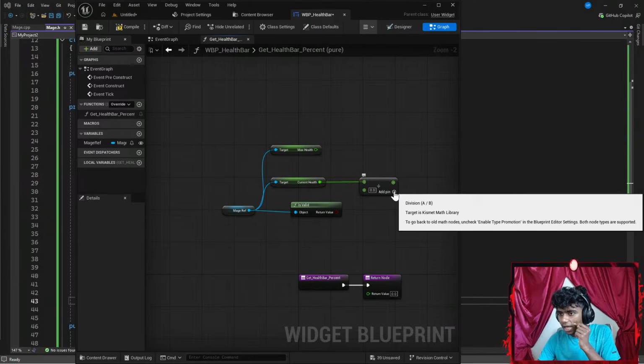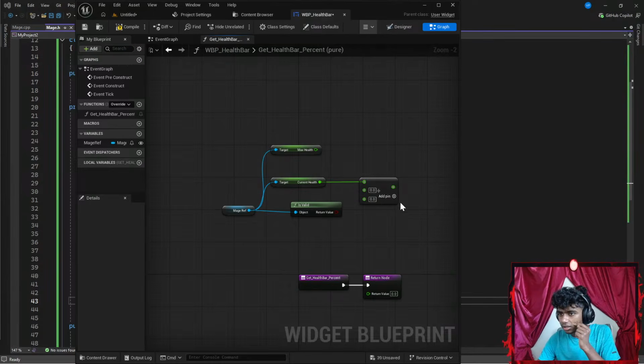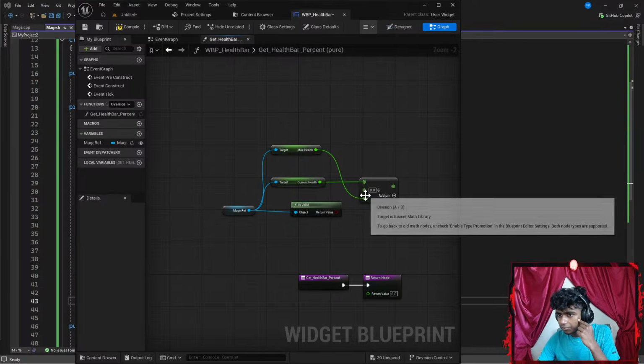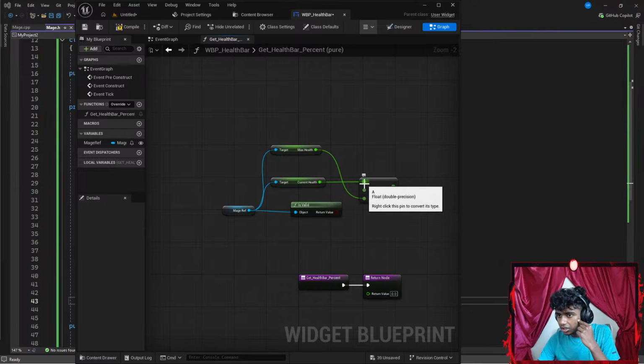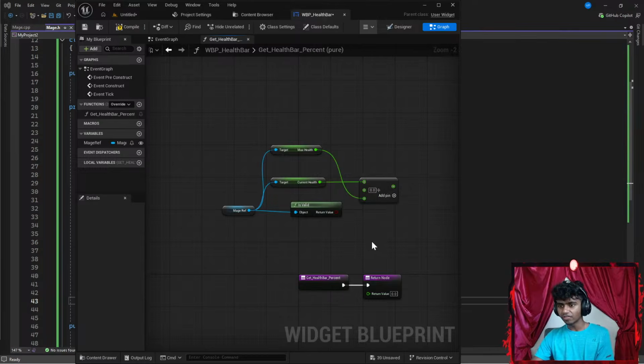Add pin, A and B. What pin? Can I connect this pin here? Is that the divisor? I added a pin, A and B. A is current health, B is the pin. Division, floating point. Okay, I think it is correct.